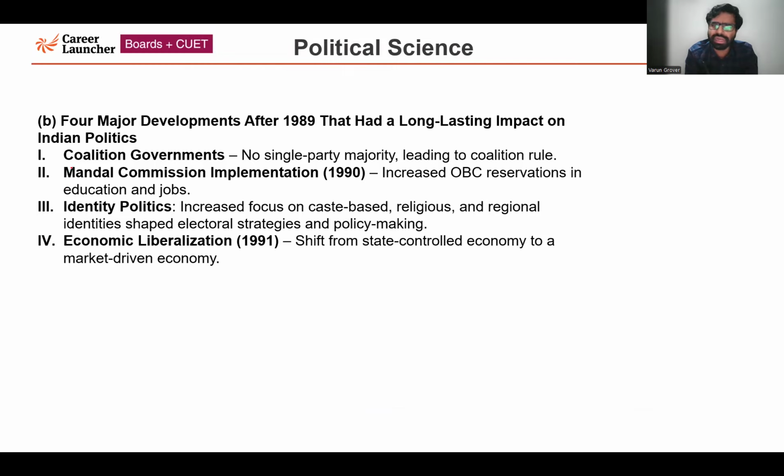So first is the coalition government. I've already explained. No single party majority, which is basically leading to coalition rule, specifically till 2014.